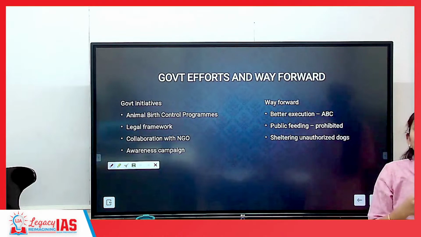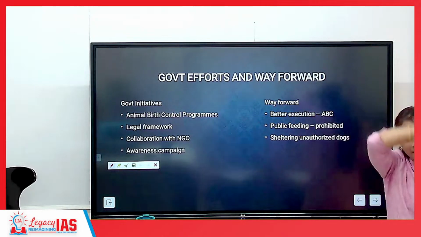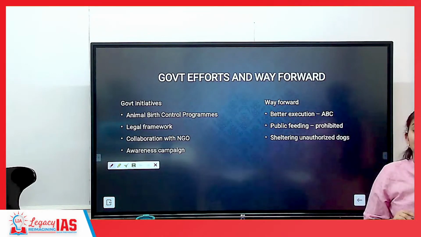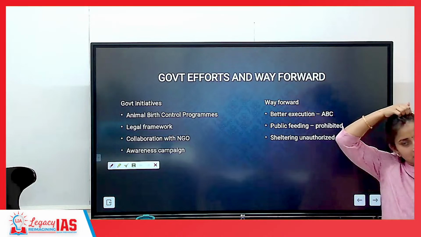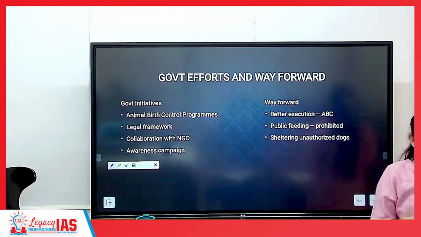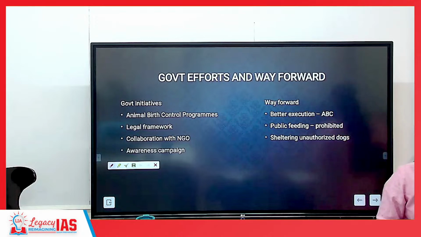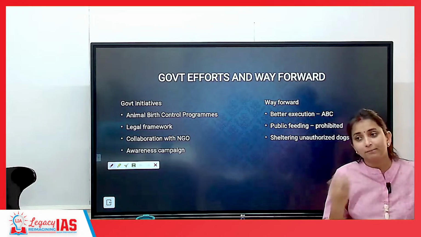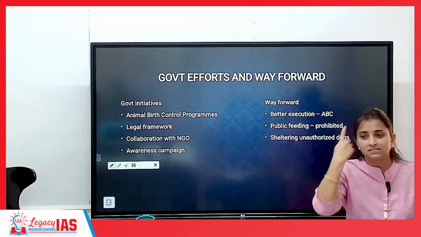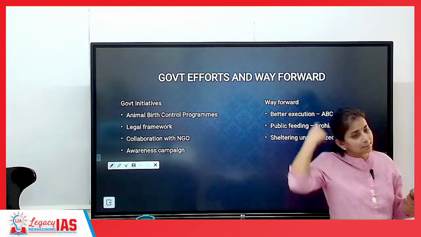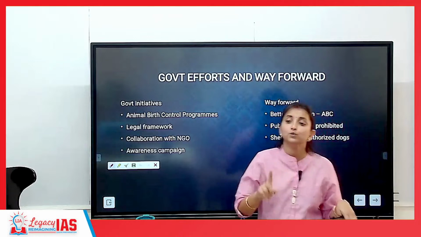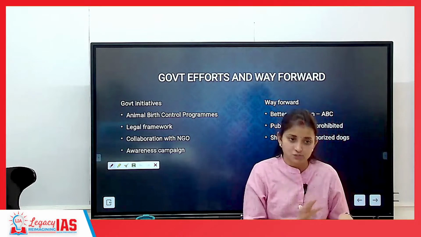Some of the dogs you will see with a ring around their necks. If it is found, then the dog is vaccinated for rabies. If not, it is not vaccinated. Other than this, if you have a proper owner also, they will be vaccinating their dogs and putting this band. So if a dog is found with a band, usually it is vaccinated. If without a band, it is not vaccinated.